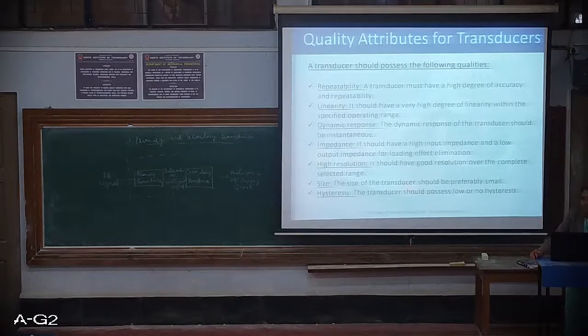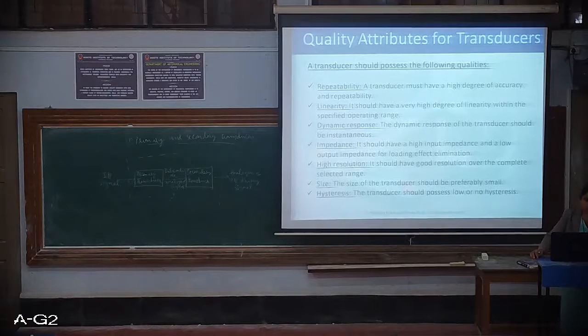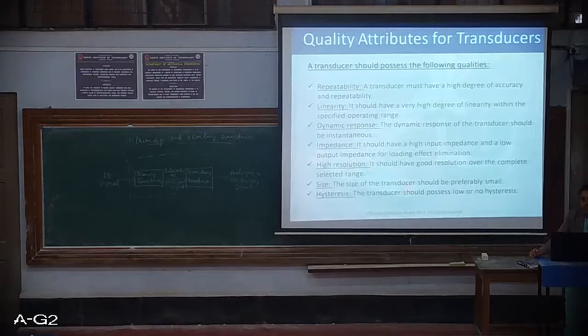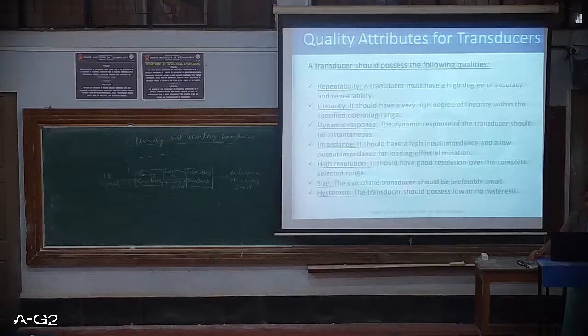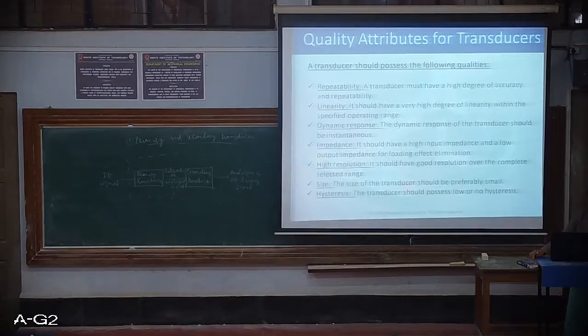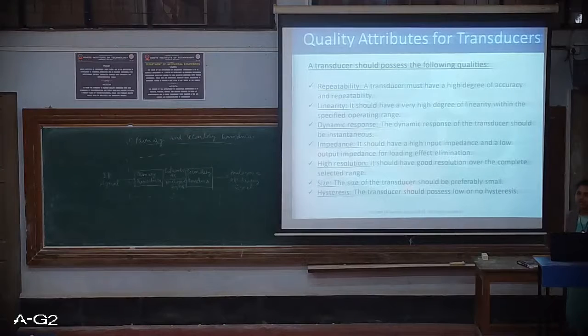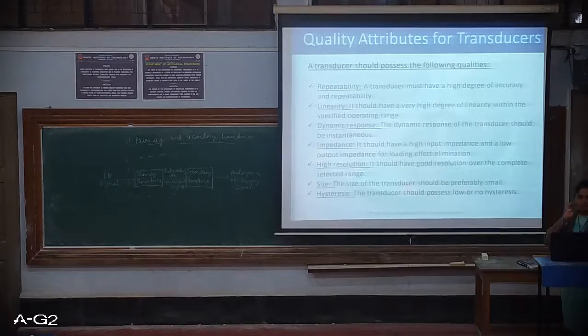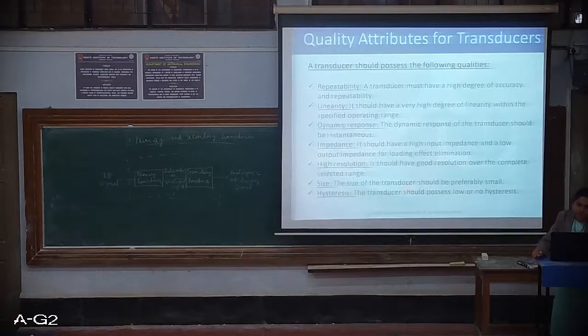Also, we have discussed that linearity cannot always be 100% guaranteed, but we can define the linearity for a certain operating range. Similarly, for a transducer, for a certain operating range, the input and output should increment uniformly. That is desirable. Next is dynamic response.